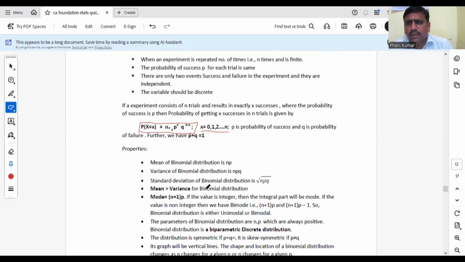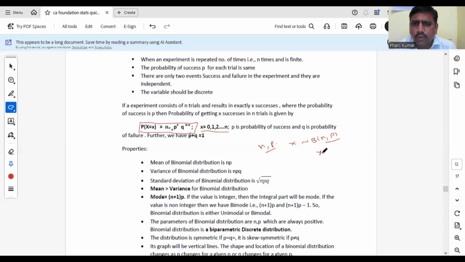What are the main properties and main points you have to remember in binomial? Binomial distribution parameters are n and p. There are two parameters for the binomial distribution, so it is a biparametric discrete distribution. It is denoted by X follows B(n, p). X is a random variable following binomial with parameters n, p.